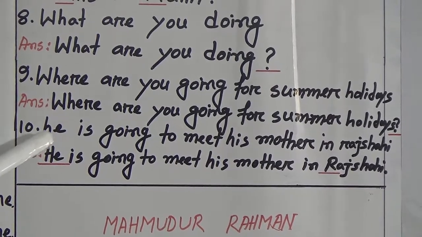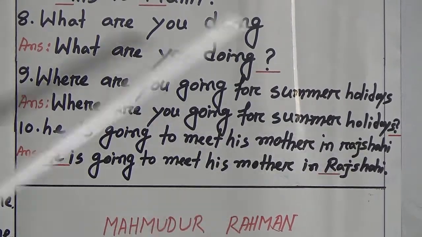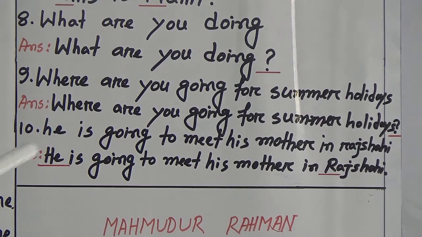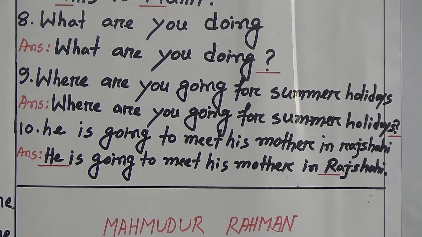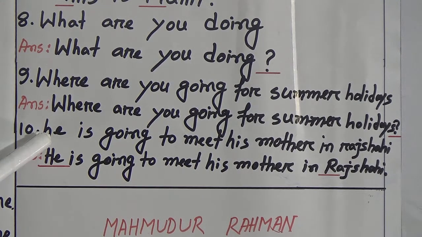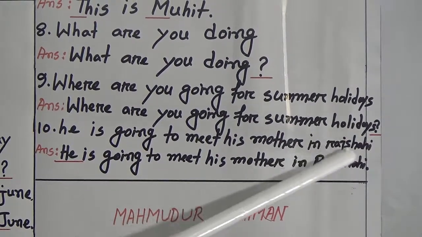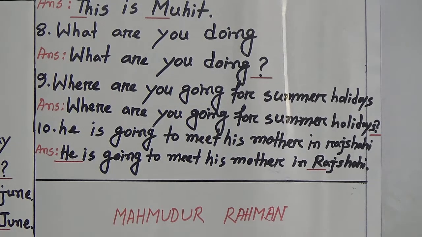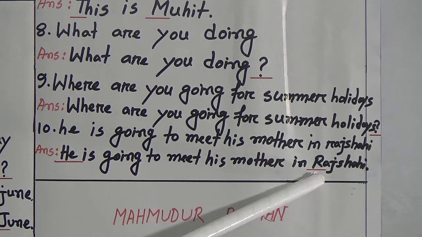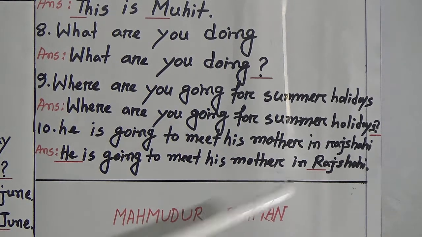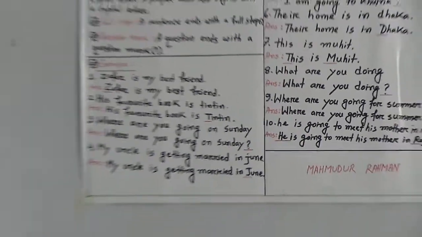Number 10. He is going to meet his mother in Rajshahi. Number 10 is like number 7. That means there are 2 mistakes in this sentence. At the very beginning of the sentence, there is no capital letter, and the word Rajshahi is also written using a small letter, which is a proper noun. So we have to use capital letter at the beginning of the sentence and at the starting of the word Rajshahi.